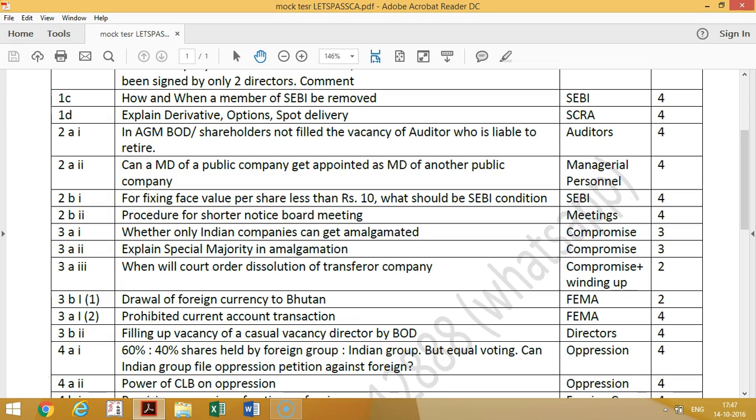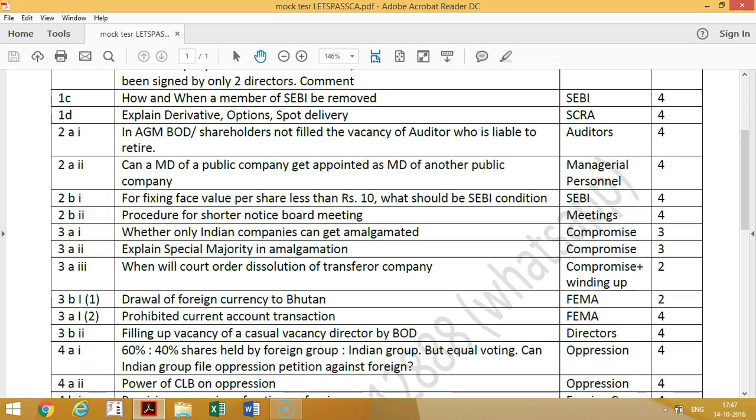So then procedure for shorter notice for board meeting. What is the procedure? So actually 7 days notice should be given. If less than 7 days notice is given, so what is the procedure? At least one independent director has to participate in the meeting. If he is not participating, at least he has to ratify the resolution passed in the meeting.